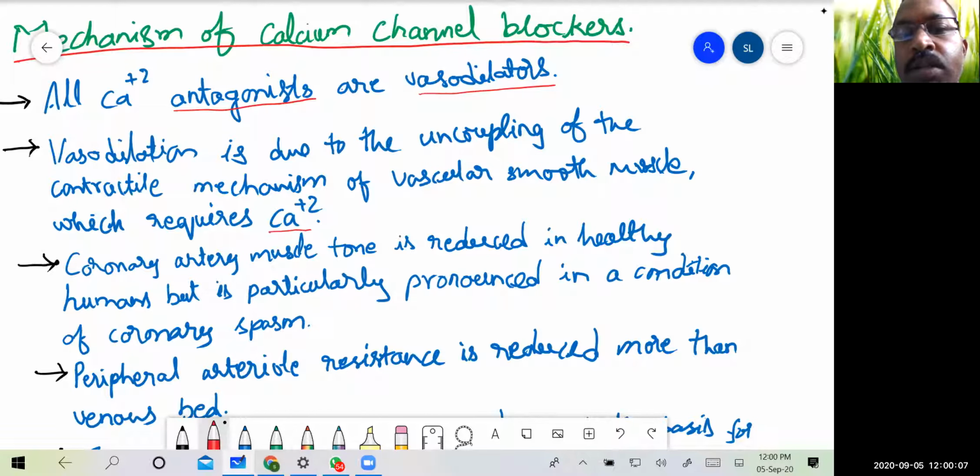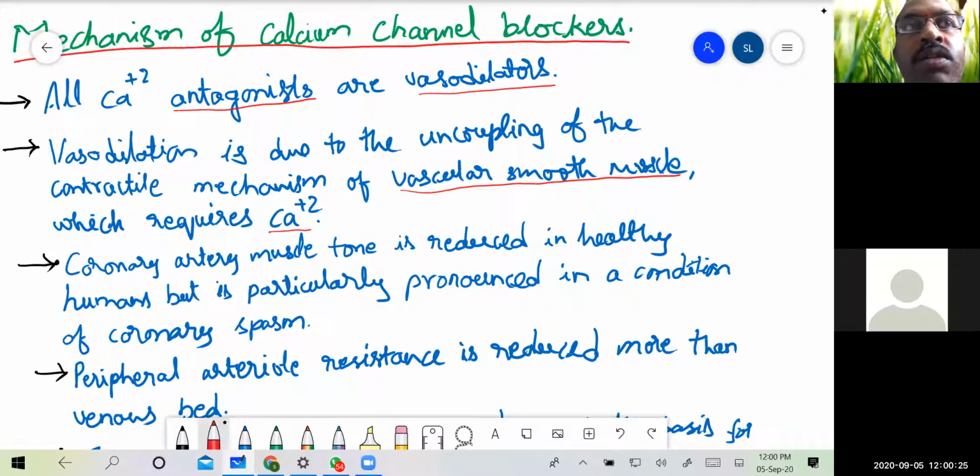And this is particularly in the vascular smooth muscle. So if you are able to inhibit the availability of calcium ions at the contractile, that is the vascular smooth muscle, then automatically there is no contraction and no spasm in the vascular smooth muscle.